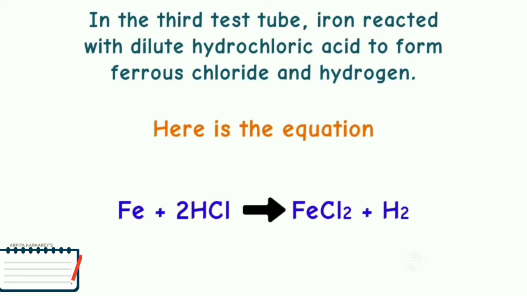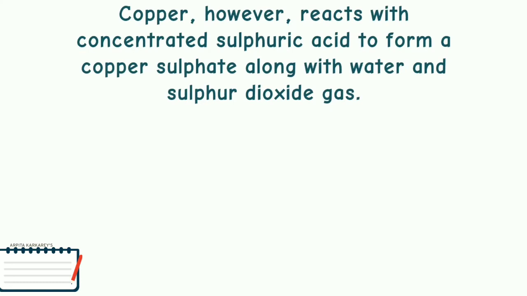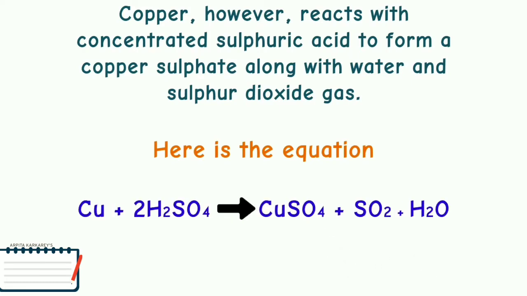In a similar way, iron reacts with HCl and forms ferrous chloride, that is FeCl2. But in the fourth test tube, copper doesn't react with hydrochloric acid at all. However, it reacts with concentrated sulfuric acid, that is H2SO4, to form copper sulfate along with water and sulfur dioxide.